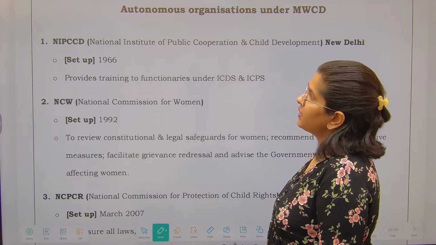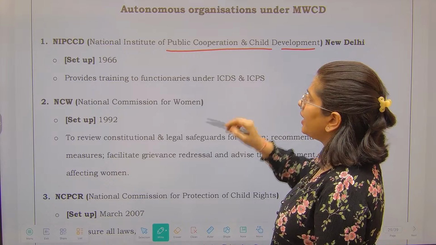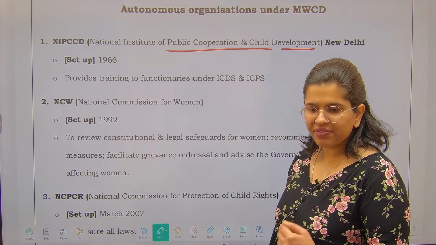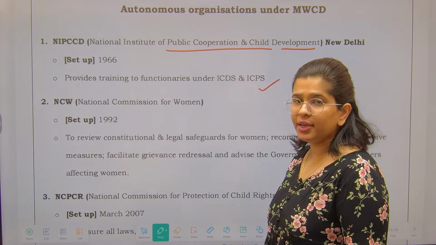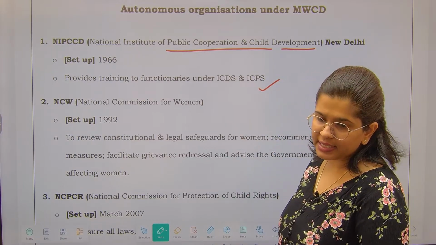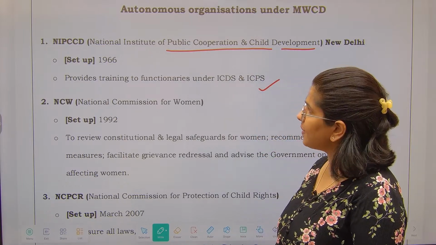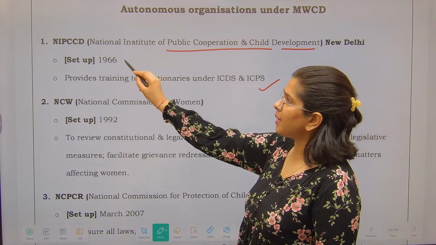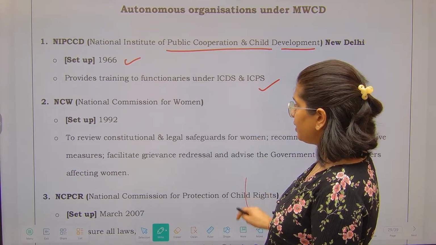So let's see first. First we have the National Institute of Public Cooperation and Child Development. What is the function of this particular institution? The function is to provide training to the functionaries under the Integrated Child Development Program as well as the Protection Scheme. When was it established? It was established in 1966. Then we have the National Commission for Women.